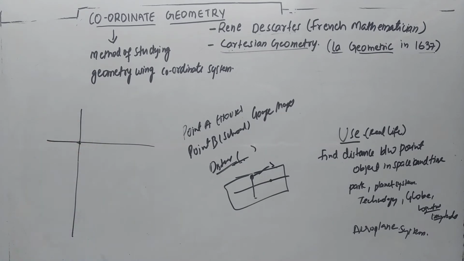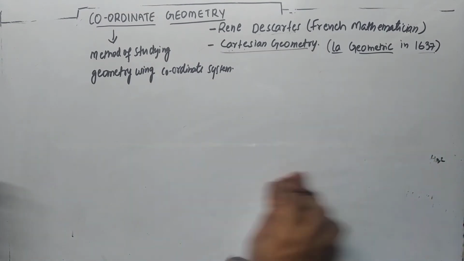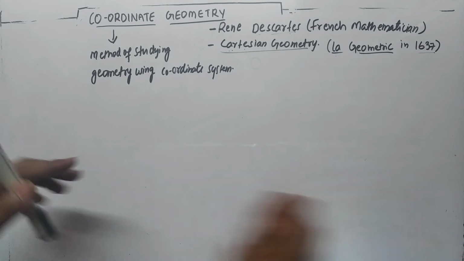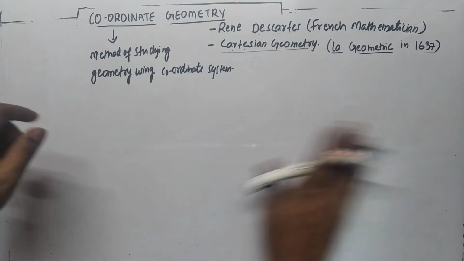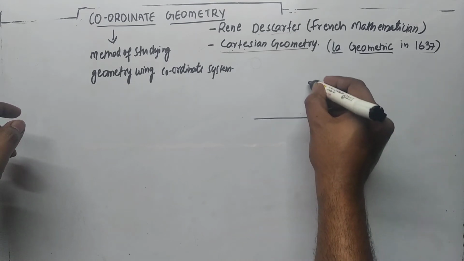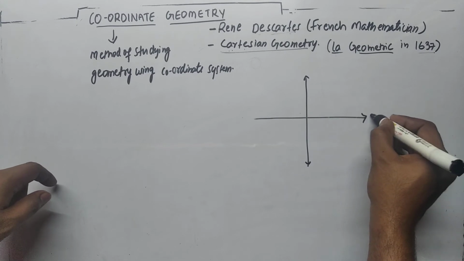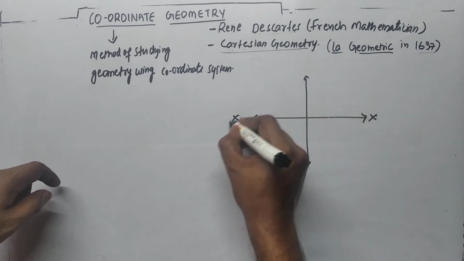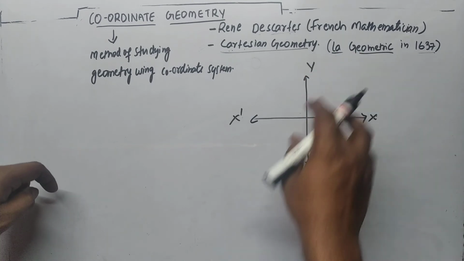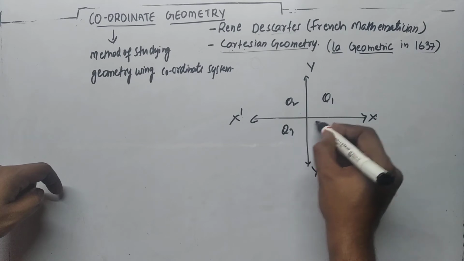Now I will be explaining what is there in your textbook. In your textbook, they have given the introduction related to these lines: the horizontal line which is the x-axis, and the vertical line which is the y-axis. They have mentioned this is the positive x-axis, this is the negative x-axis, x dash, this is the negative y-axis, this is the positive y-axis. They have divided this into 4 quadrants: quadrant 1, quadrant 2, quadrant 3, quadrant 4.